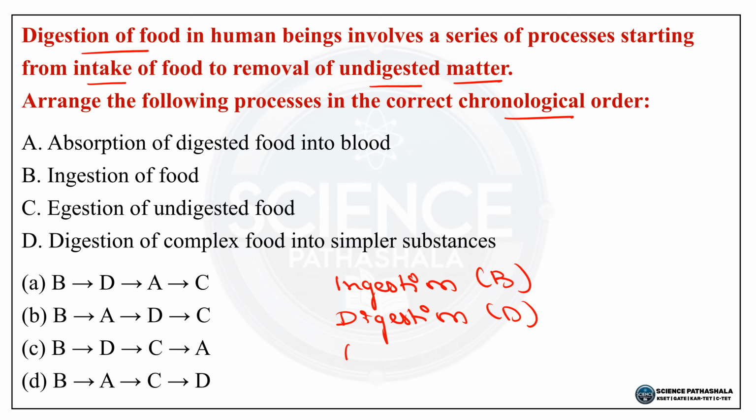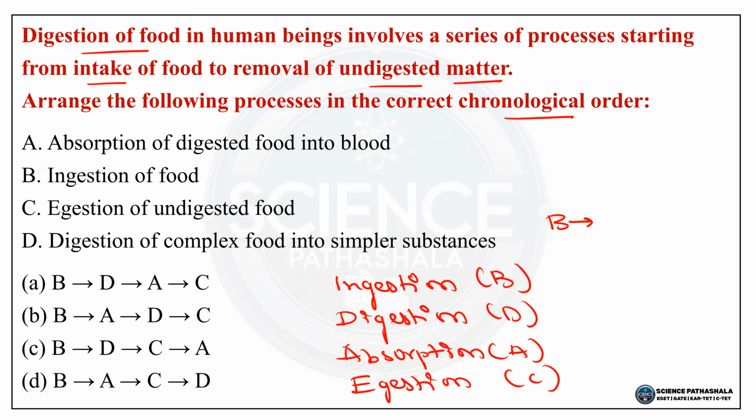So the next is absorption, that is A. Digested nutrients intestine in the blood ಗೆ ಹೋಗುತ್ತದೆ. So finally ಏನಾಗ್ತದೆ? So there is egestion, that is C. So undigested waste body ಹೊರಗೆ ರಿಮೂವ್ ಆಗುತ್ತದೆ. So the correct order here it is B to D, D to A, A to C. So ಈ ಪ್ರಶ್ನೆಗೆ ಸರಿಯಾದ ಉತ್ತರ option A, that is B to D, D to A to C. Option A is the correct answer.